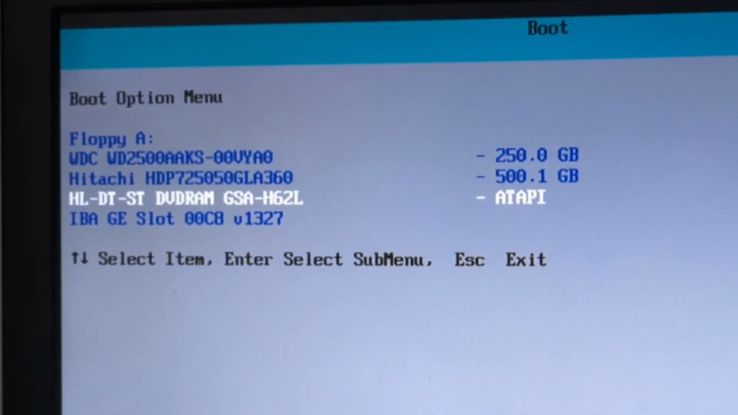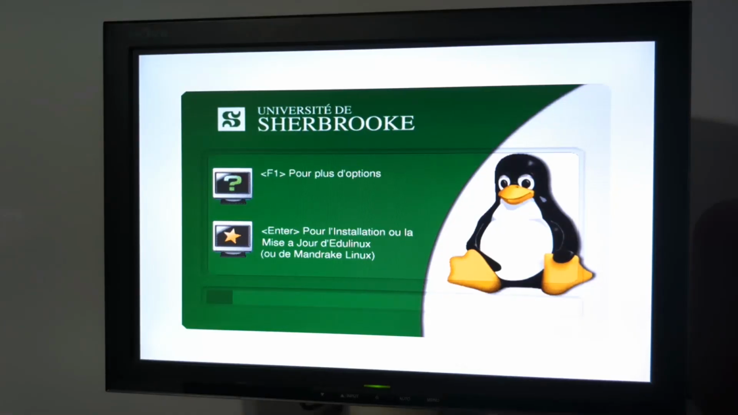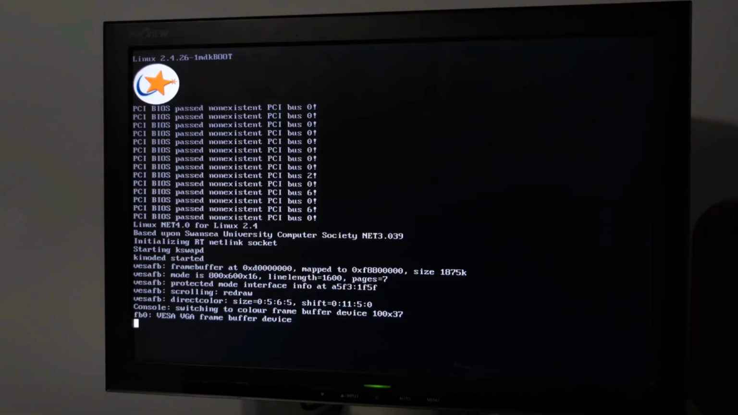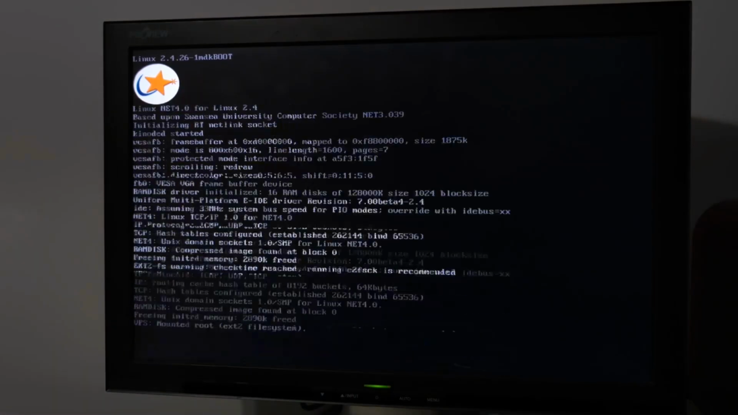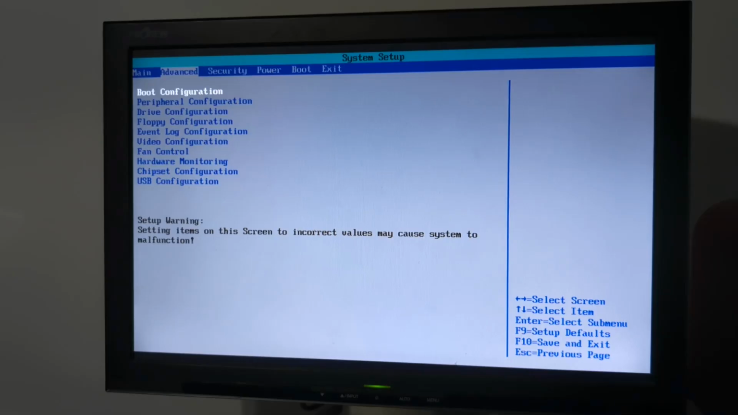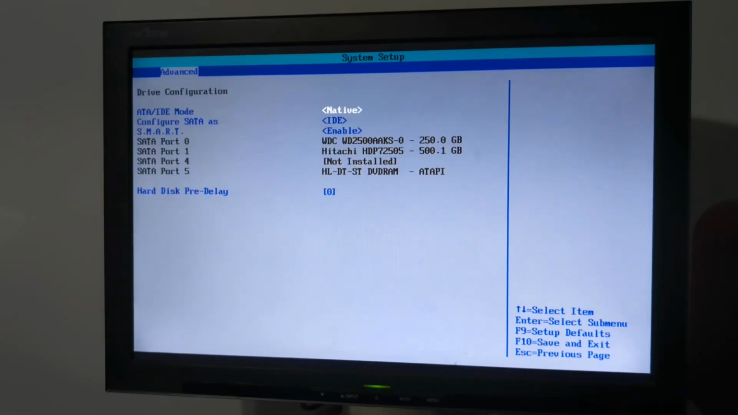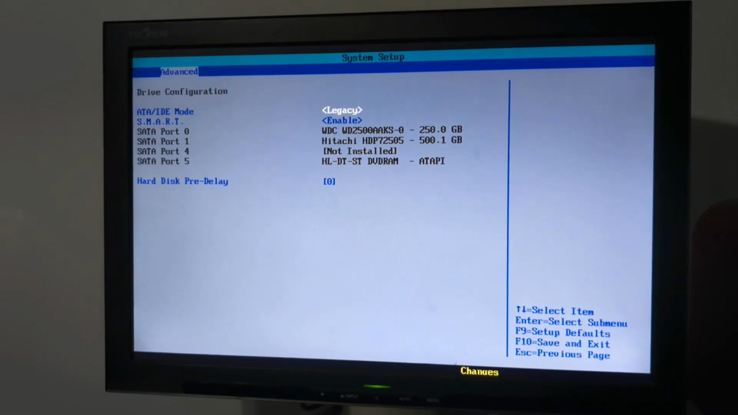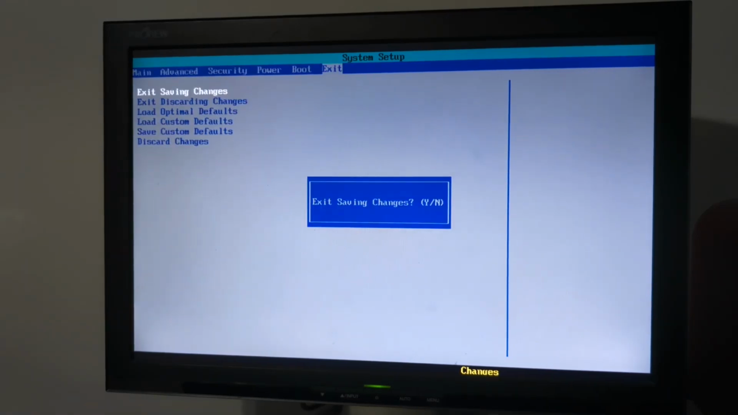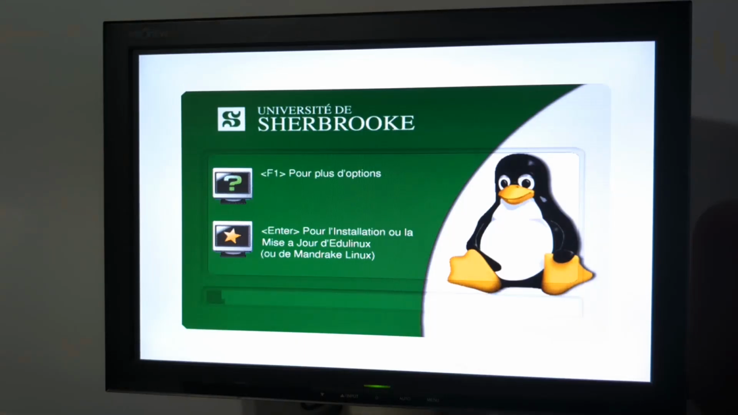Okay. DVD. Enter. And... wow, it's almost like we did absolutely nothing. I decided to go back to the BIOS to change the IDE mode from native to legacy. Now it should work. Hopefully. Enter.